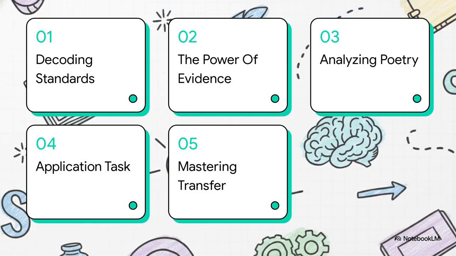Okay, let's dive into this. Here is a quick look at our roadmap. We'll start by decoding Grade 7 standards, then explore the power of evidence. After that, analyzing poetry, craft, and structure, followed by modeling the application task, and finally, mastering transfer practice. This clear structure is going to take us from abstract theories straight into concrete practice.